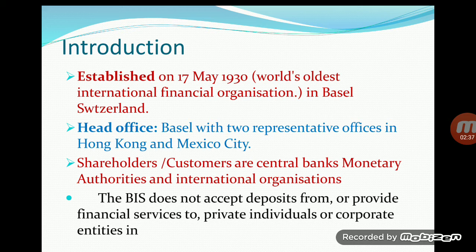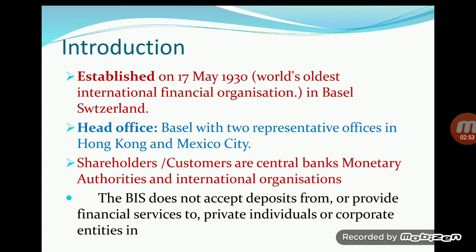So Basel norms are very important, ideal rules which are set up by the Bank for International Settlement, and they are popularly known as Basel norms.